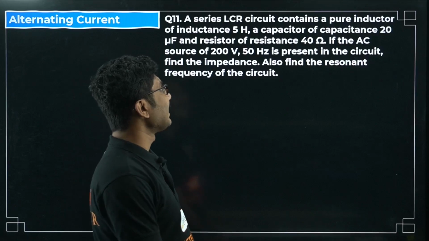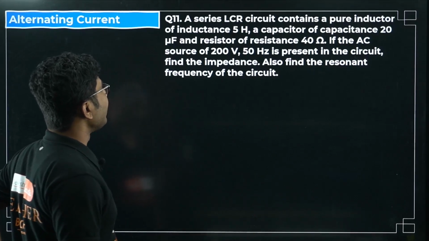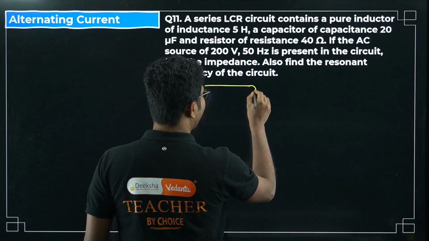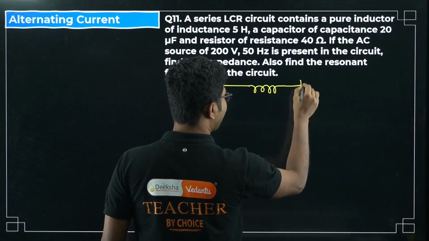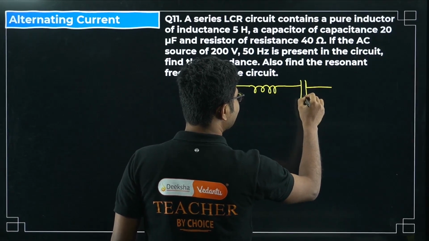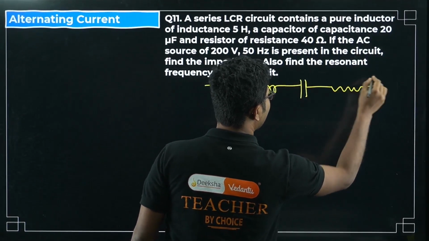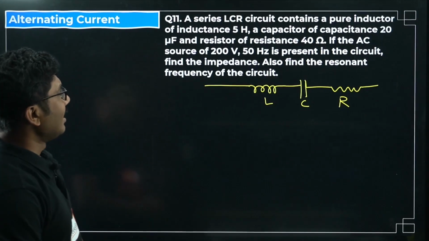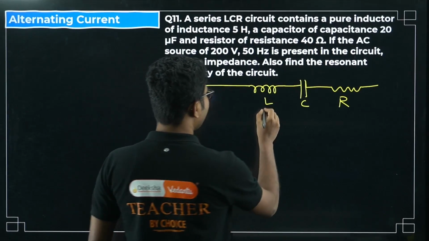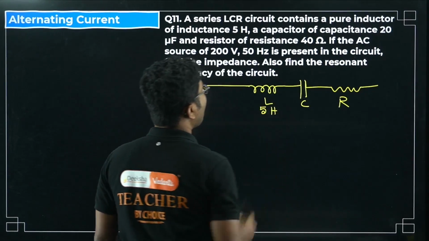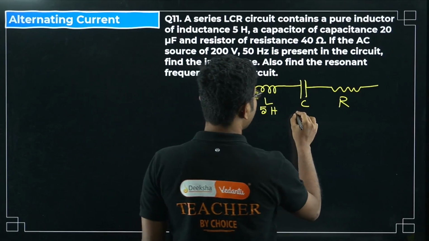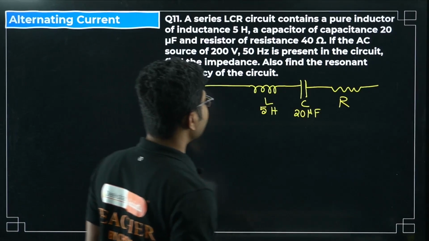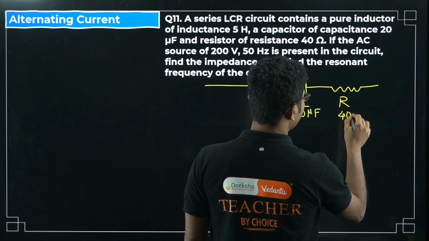A series LCR circuit contains a pure inductor of inductance 5 Henry. So series LCR circuit means we have one L, we have a capacitor, and we have a resistance, right? That is the series LCR circuit. Inductance is 5 Henry, capacitor of capacitance 20 microfarad, and a resistor of resistance 40 ohm. So everything is given.